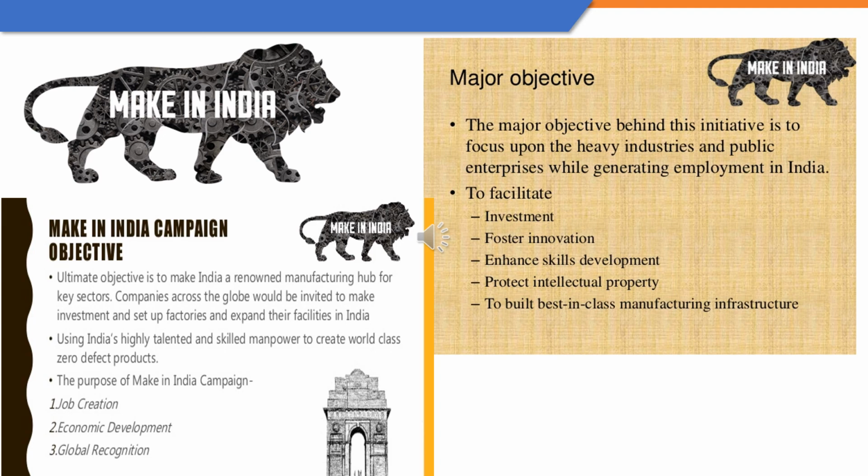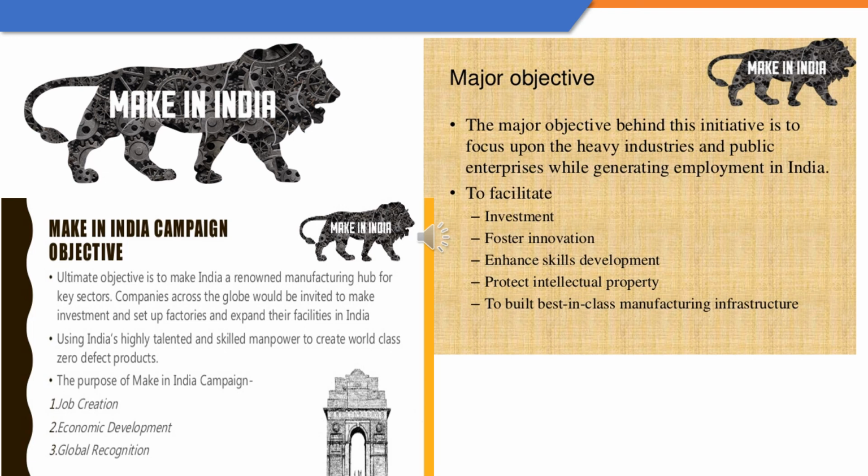So India now wants to be on the globe as a manufacturing hub for the 25 key sectors. Now these 25 key sectors I'll be discussing in another video. For now, all you need to understand is that through the Make in India campaign, the ultimate objective of the government was to become a manufacturing hub on the globe.